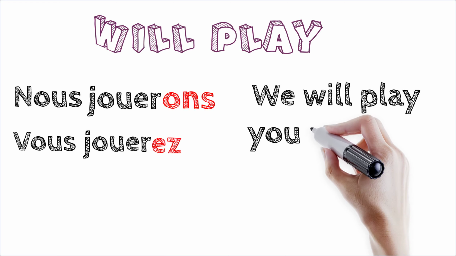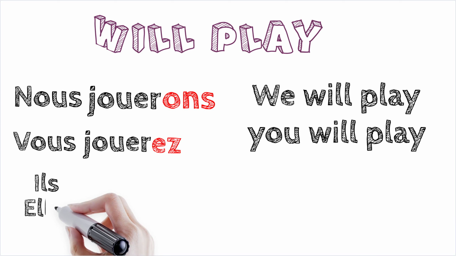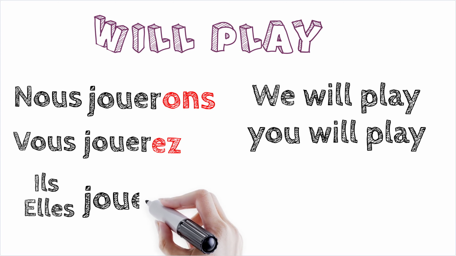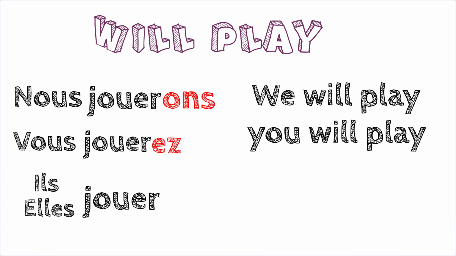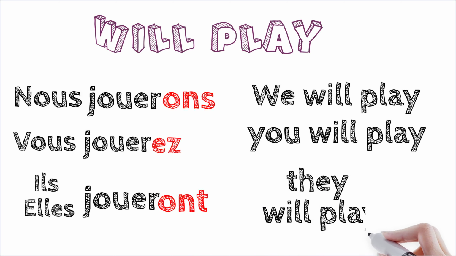You will play. And finally for they, ils and elles, we're going to add an ONT, so ils joueront, elles joueront, they will play.